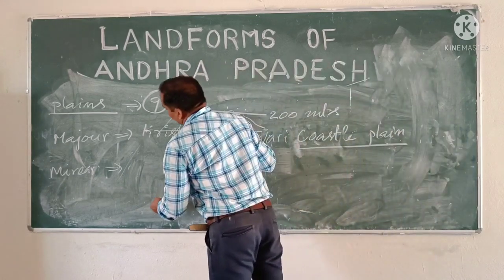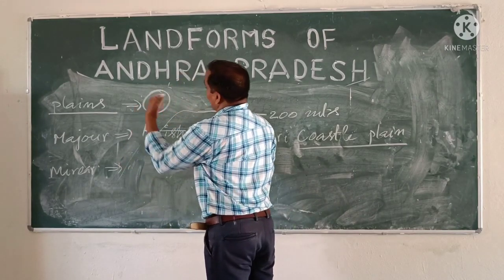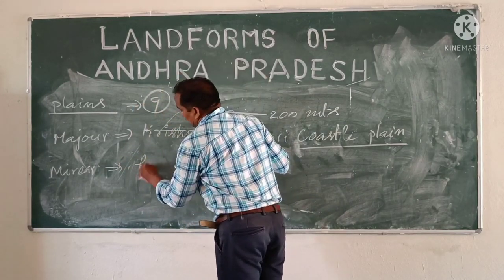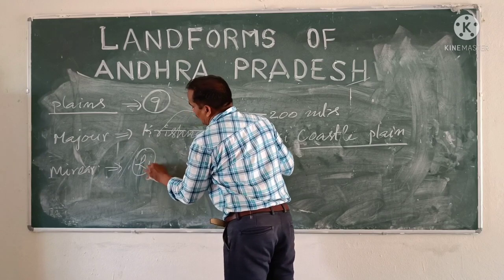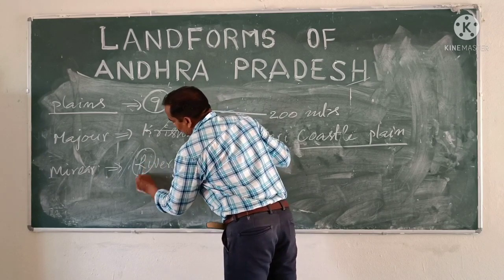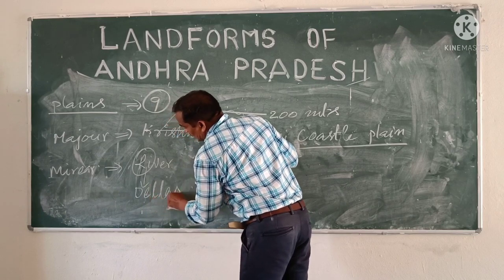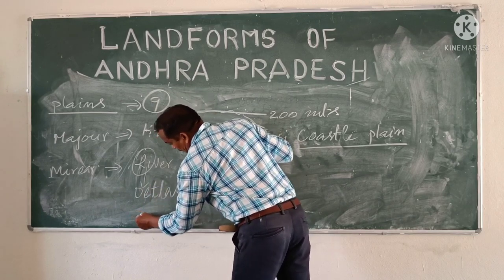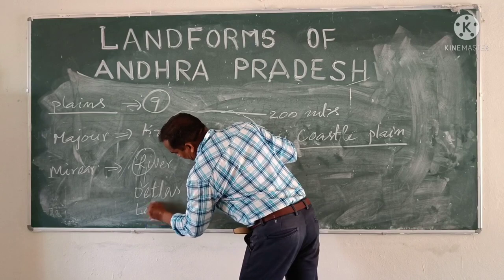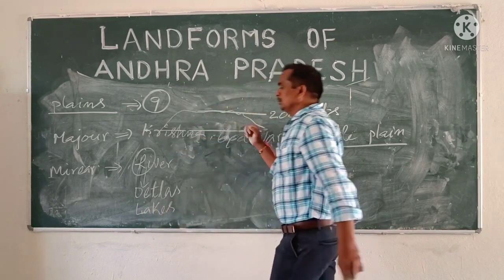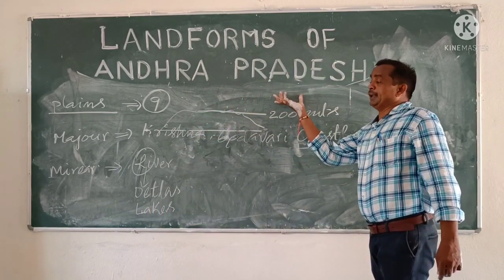So, especially in this plain area, rivers are there. Due to rivers, deltas are also formed, and lakes are also there. What are the features of the plain area?